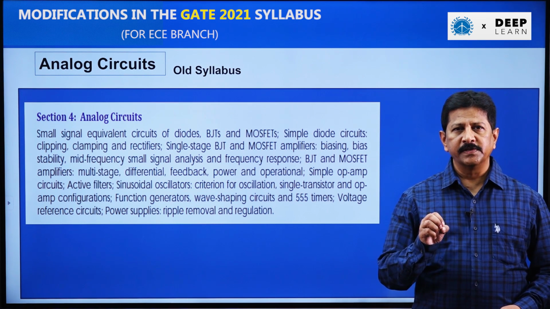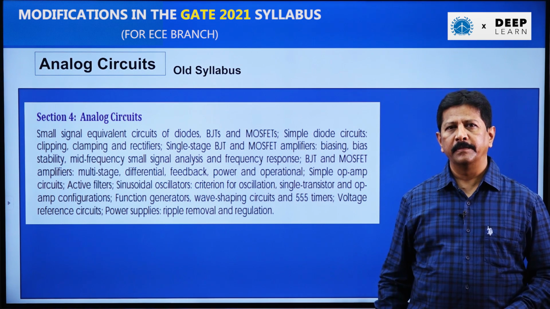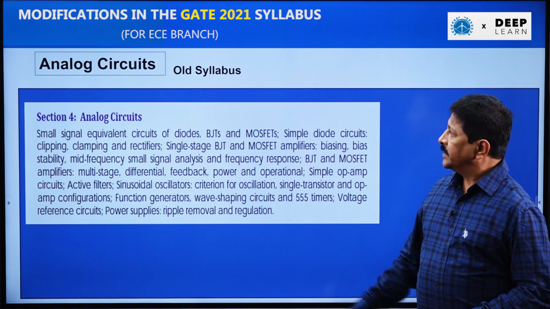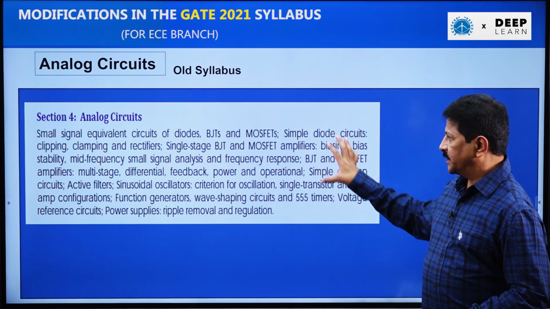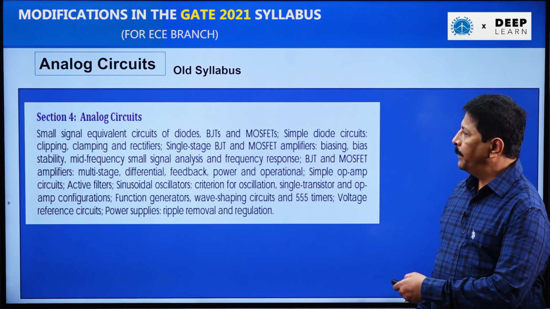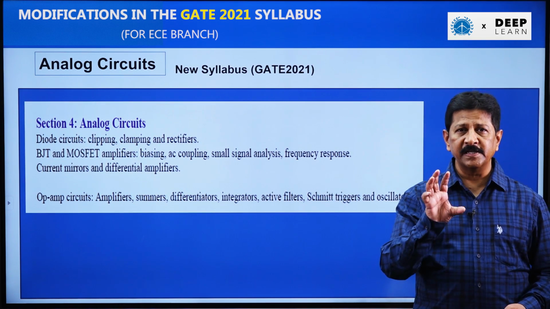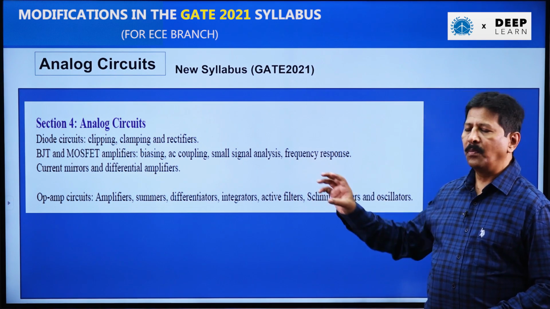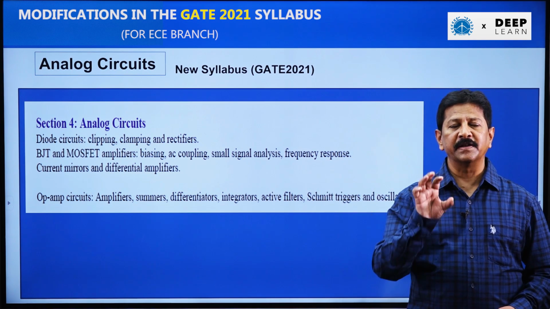In analog circuits also, a few modifications are done. So let me show what those changes are. In the case of analog circuits, this is the old syllabus. In the new syllabus, he mentioned all the topics in a precise manner. But remember, to cover these topics, most of the analog circuit concepts are required.